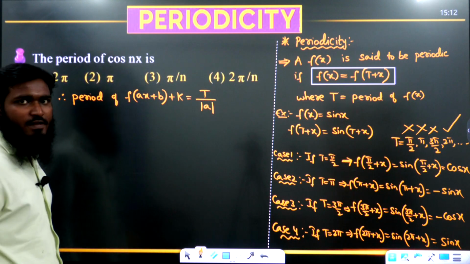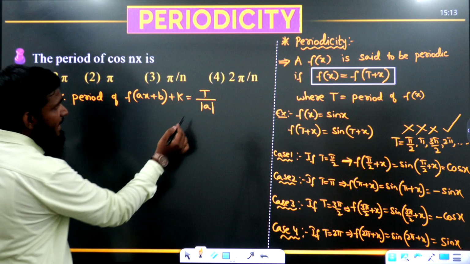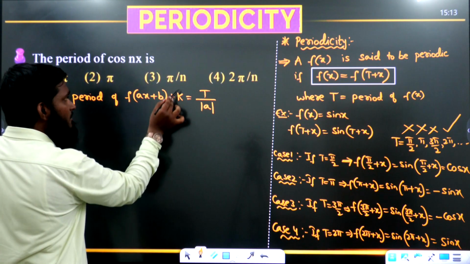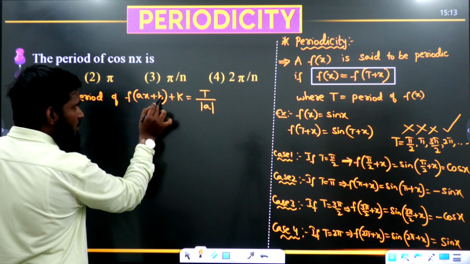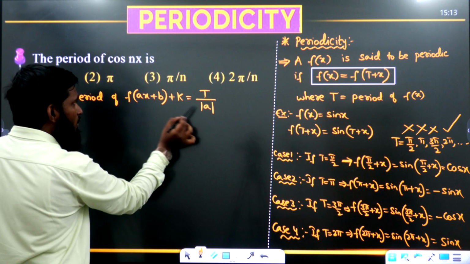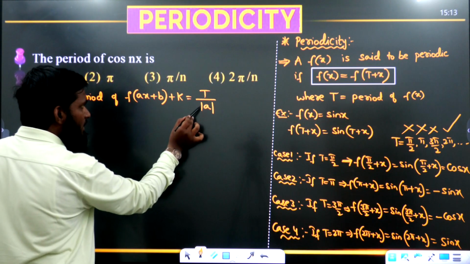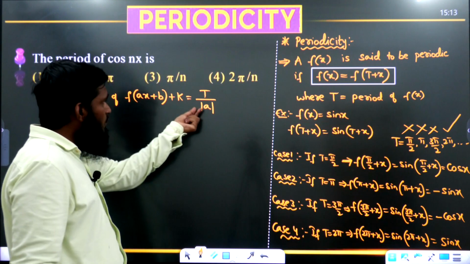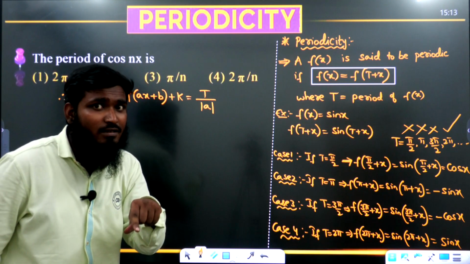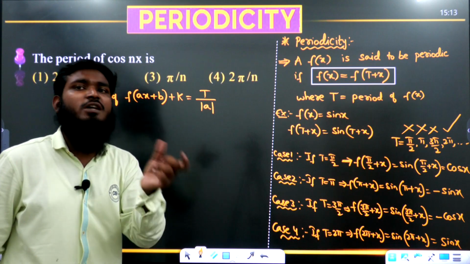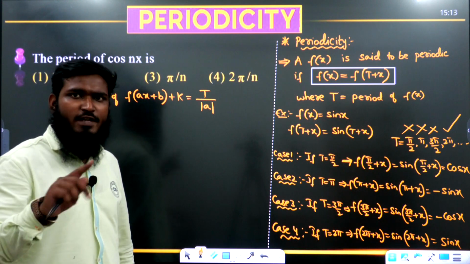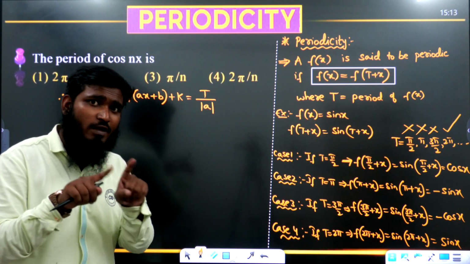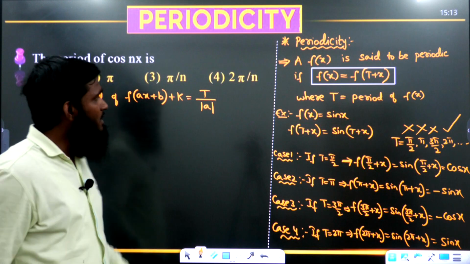T value I have already explained to you. Now what is the meaning of a? A means coefficient of x. We are not bothering about k, we are not bothering about b, whatever it may be. Only the coefficient of x we have to write as a. That's it. If it is positive, write positive only. If it is a negative value, then we use the modulus function. What is the output of the modulus function? Always positive. If it is 2, mod 2 is equal to 2 only. If it is minus 2, then mod of minus 2 will become 2. Okay. This is the formula.